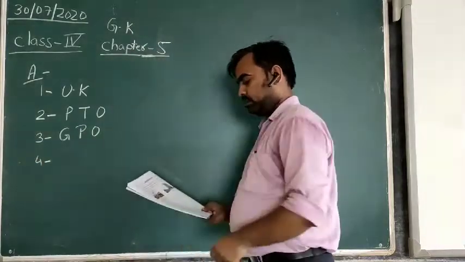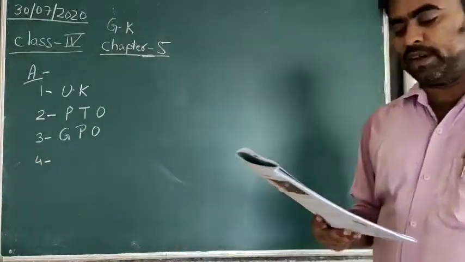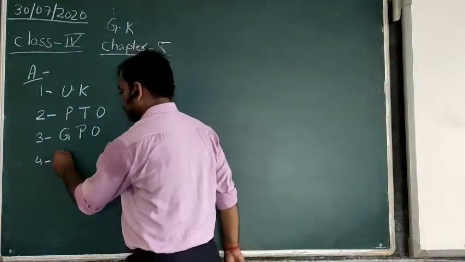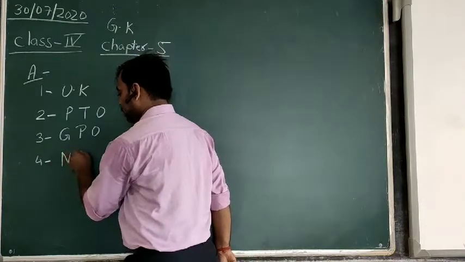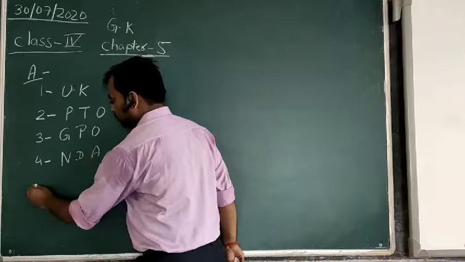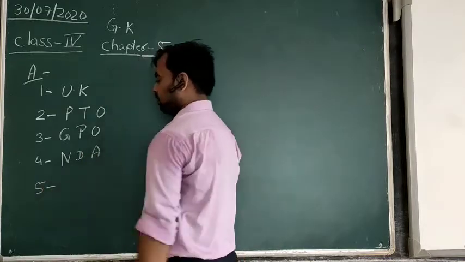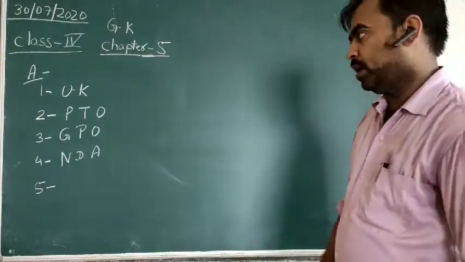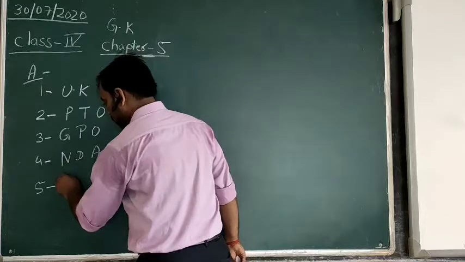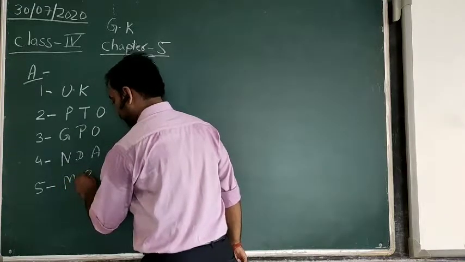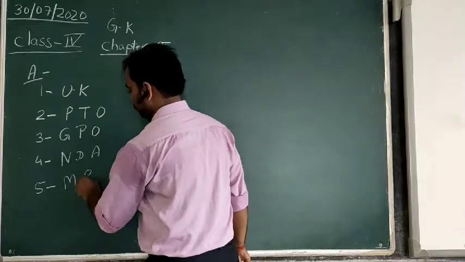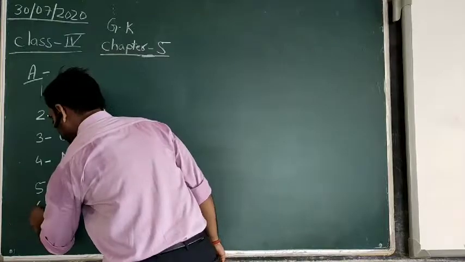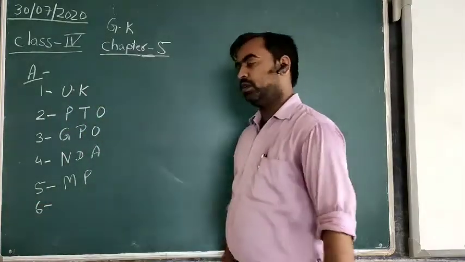Fourth one is National Defense Academy, its abbreviation is NDA. The fifth one, Member of Parliament, is also known as MP. Sixth one, Intelligent Quotient, that is IQ.